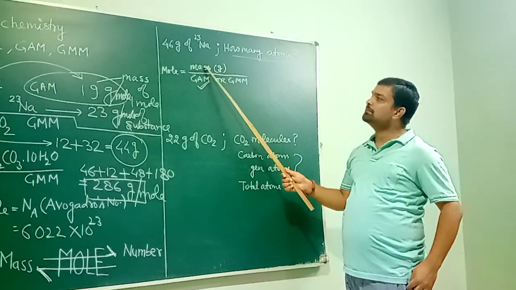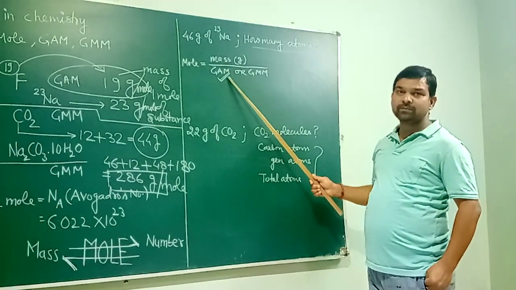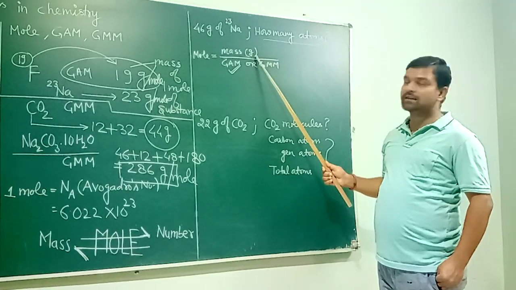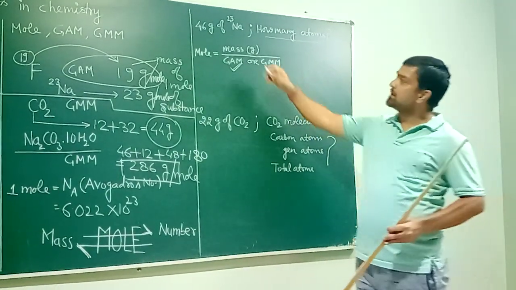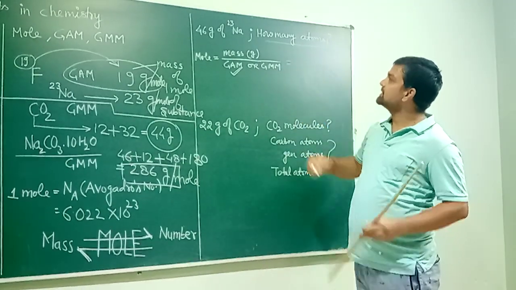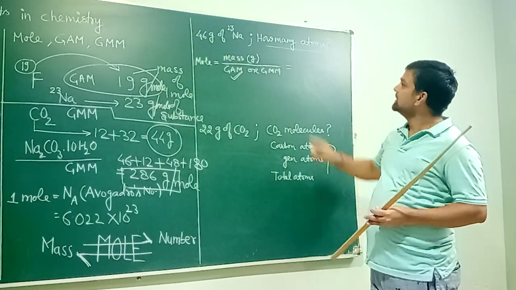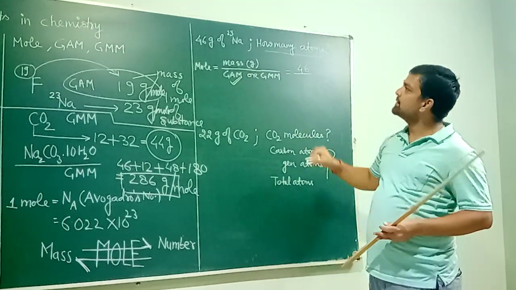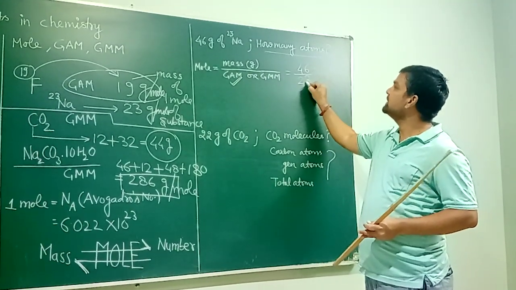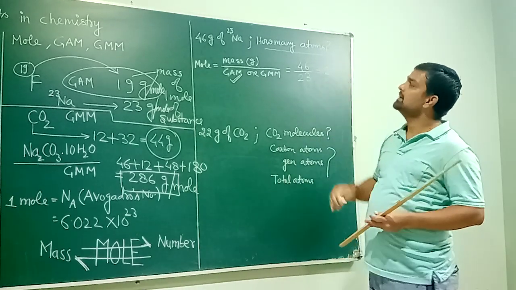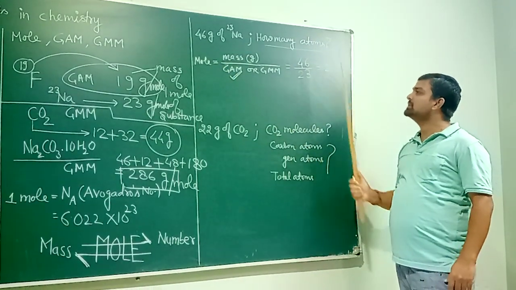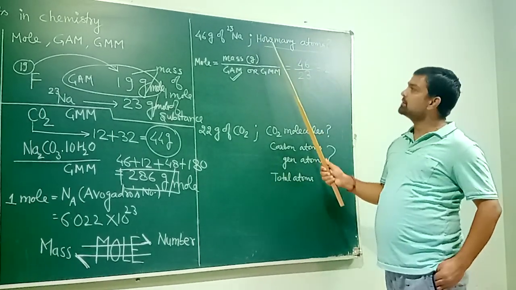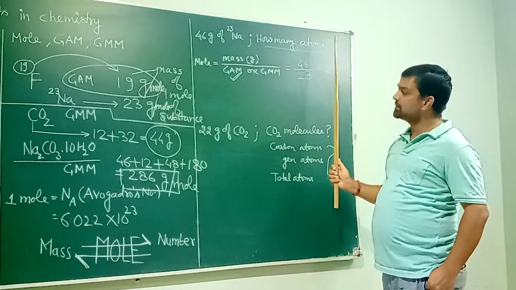Mole equals mass divided by gram atomic mass. Whenever you are doing the calculation, the mass must be taken in gram. Remember, please. So now calculate moles. The given mass in this question is 46, so it is 46 divided by gram atomic mass. Gram atomic mass of sodium is 23, and therefore you can calculate the number of moles. Number of moles equals 2. But the question is, how many atoms are there? You are not required to calculate moles, you are required to calculate the number of atoms.